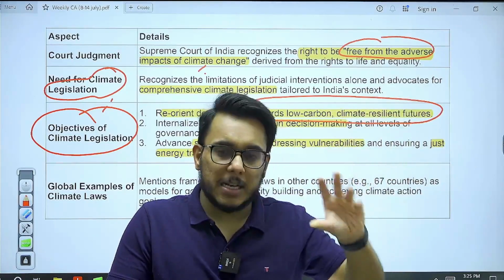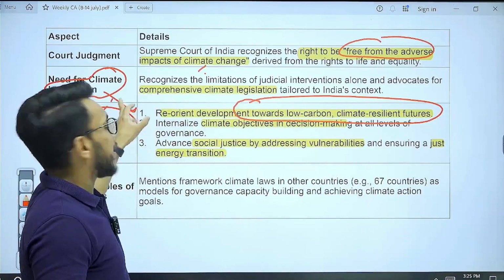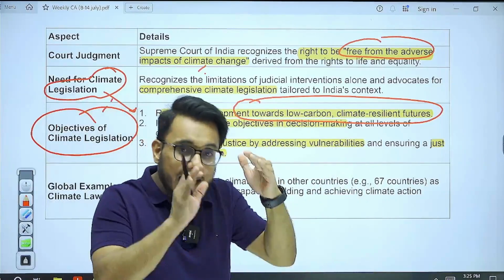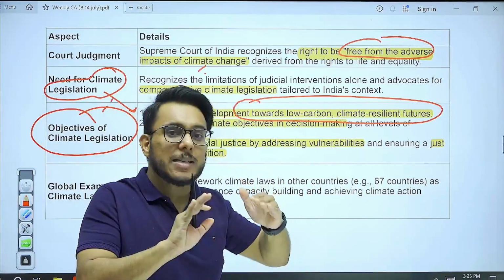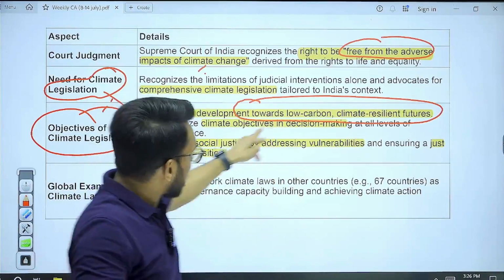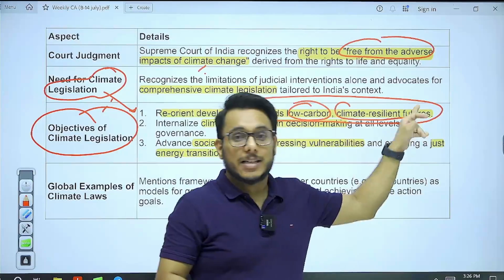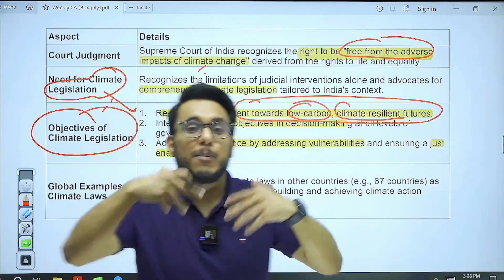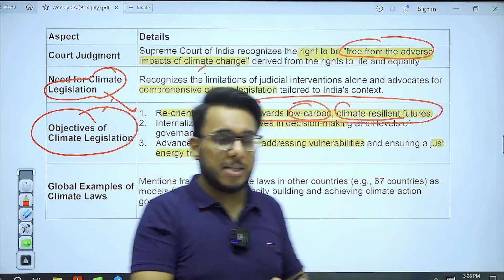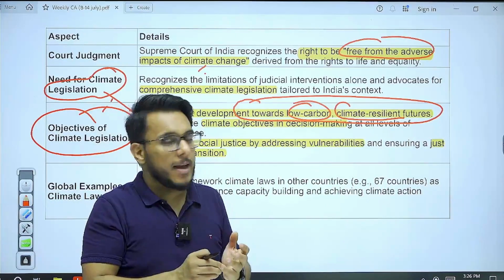Okay, this is a debate that is going on. Now, basically the climate legislation that it is talking about says that as of now, cheap electricity is not important, but a sustainable future is important. So it says that we need to go towards the low carbon economy. We need to go towards a climate resilient future, the kind of future which can bounce back from the negative effects of climate change. So in policy making, a low carbon future should be the priority area.